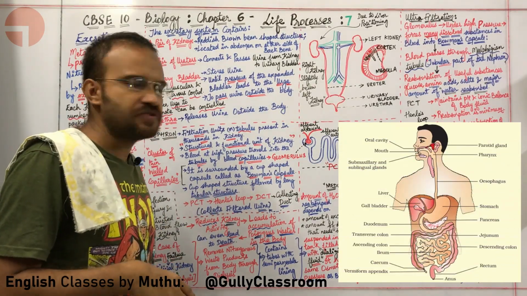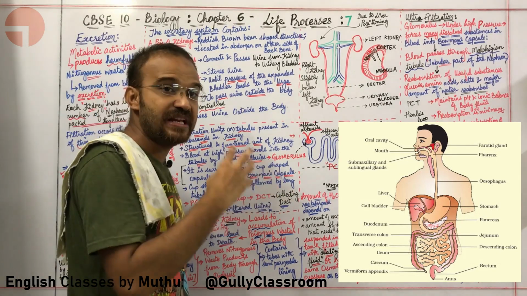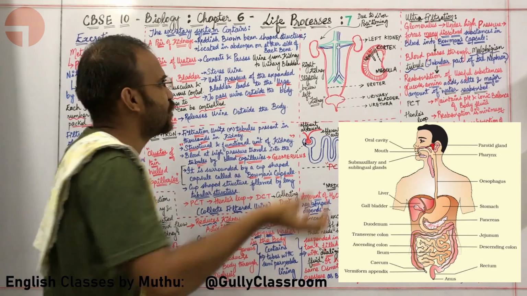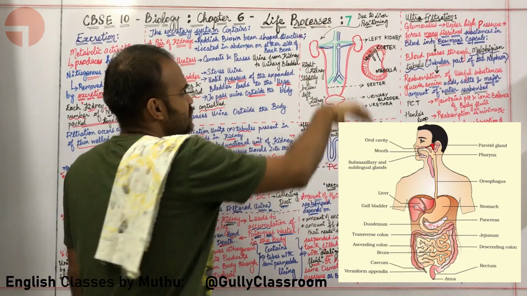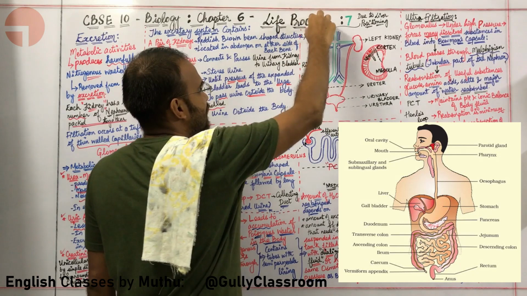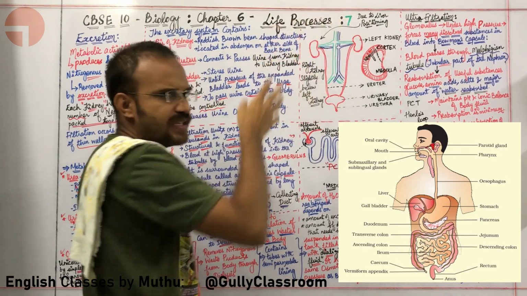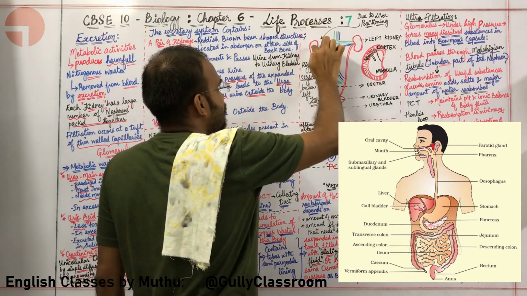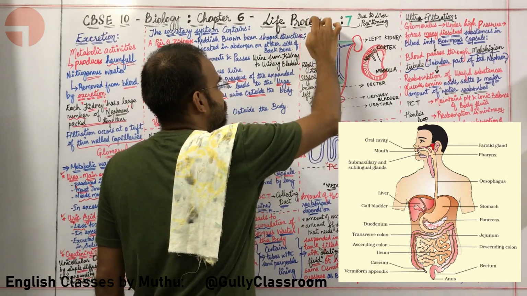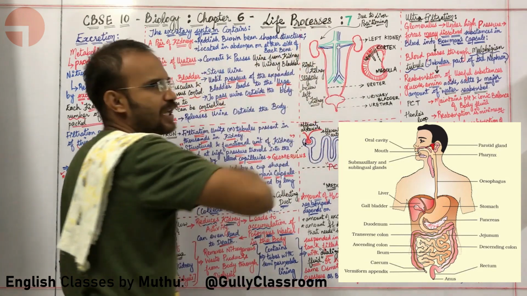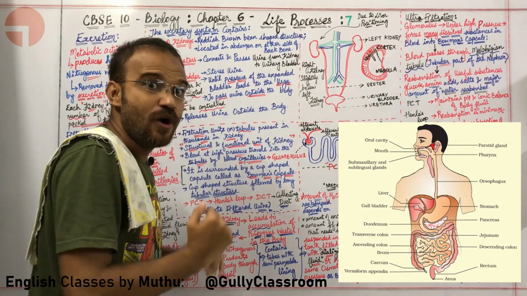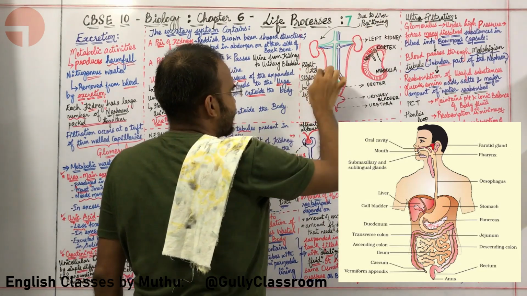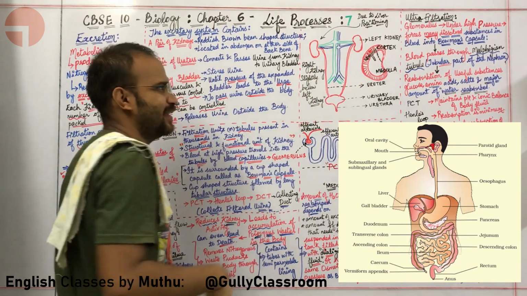In the digestive system, are you noticing that there is a very large organ, a very large gland called the liver around here? Yes, sir. This liver, because of its size, obviously it is the body's largest gland. It is pushing this particular kidney down. Are you able to understand what is happening to the right kidney? Due to the liver positioning, the right kidney is slightly below the left kidney.